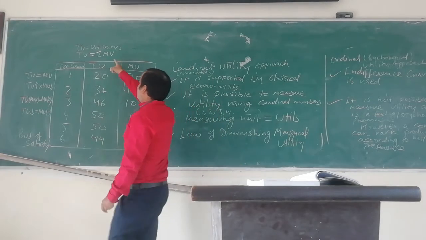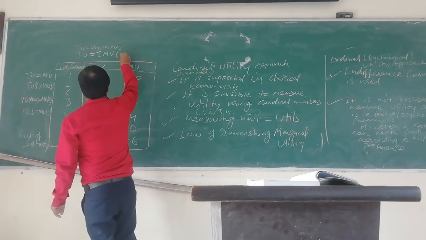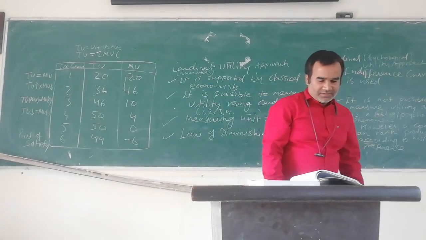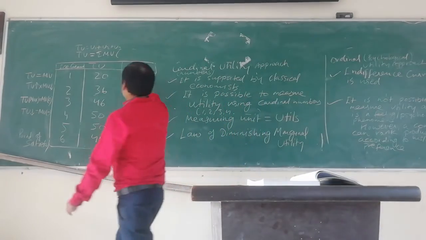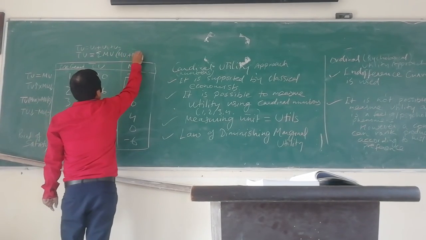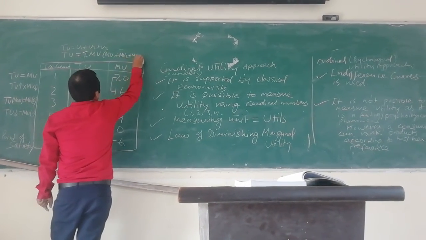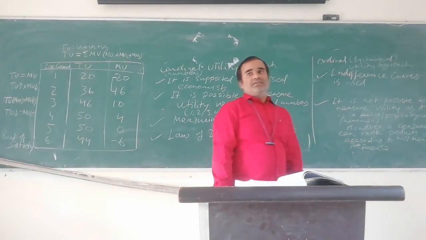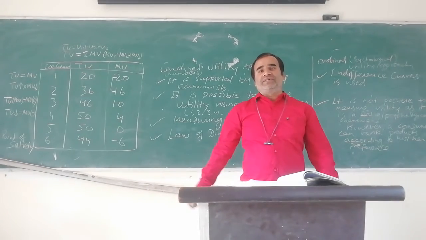So this sigma MU can also be written as marginal utility from the first unit, marginal utility from the second, marginal utility from the third. Okay? You have to understand because they will twist the same question.